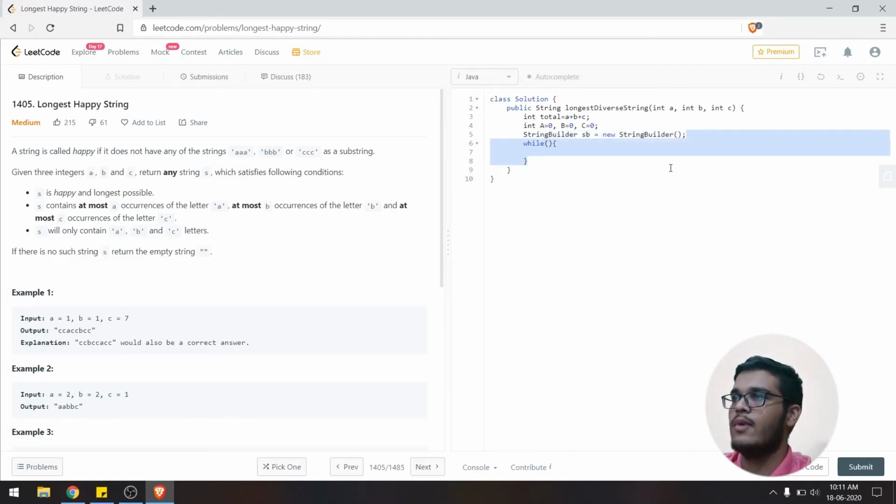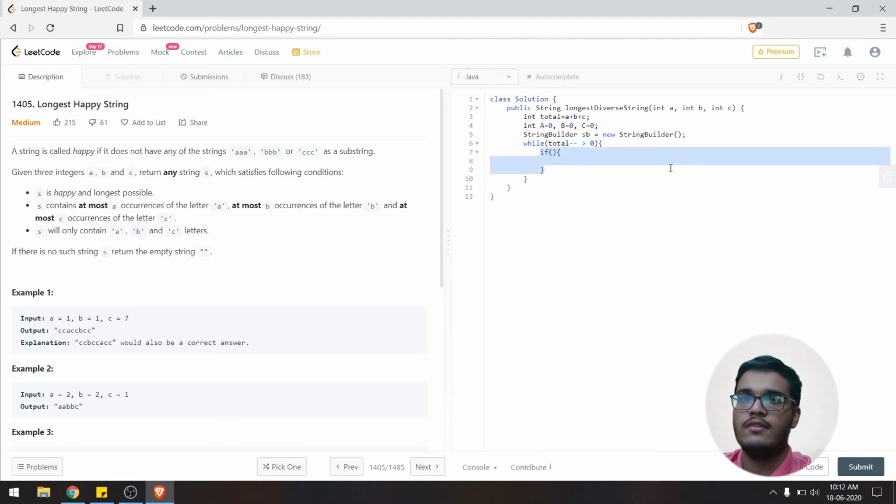That is, while total-- is greater than 0, we'll have an if condition first. That is, if a is greater than or equal to b, and a is also greater than or equal to c, that is, a is the greatest among a, b and c, and capital A is not equal to 2, that is, two A's are not together yet, or a is greater than 0 and the counts of B and C are both 2, that is, both B and C characters have already been used 2 times simultaneously.